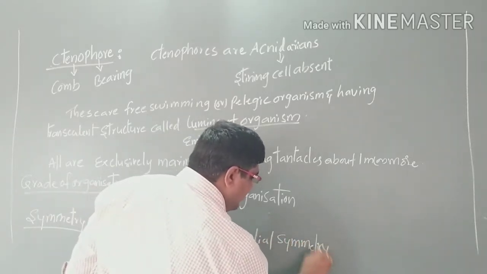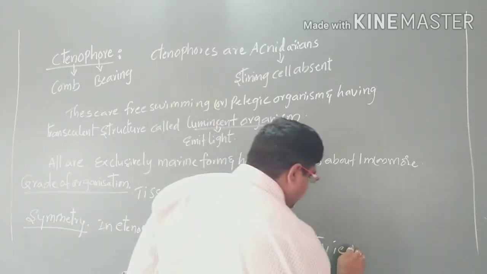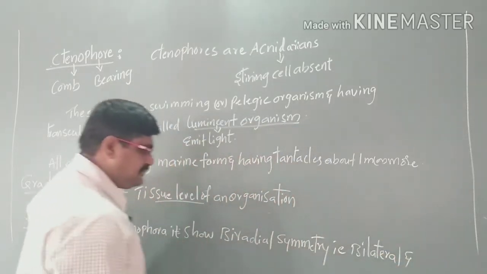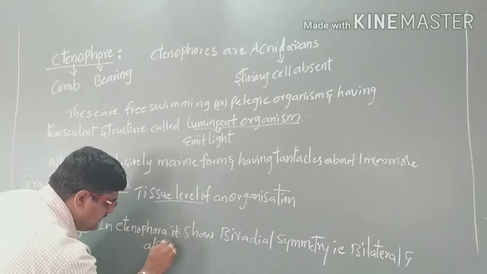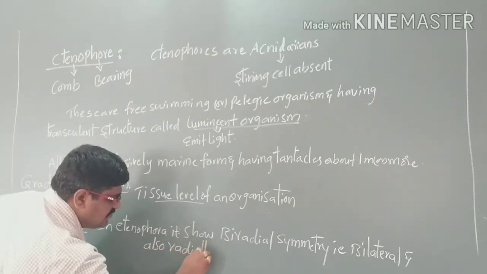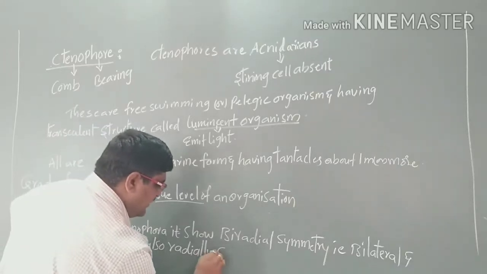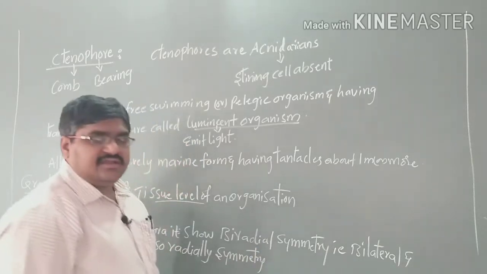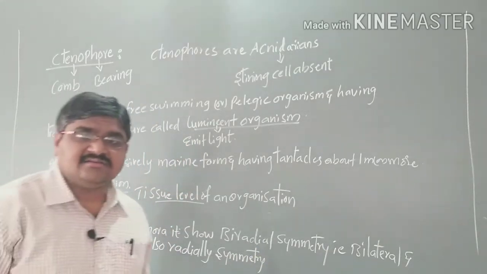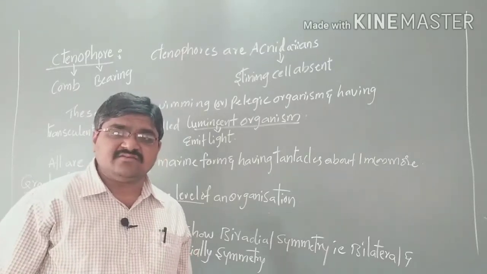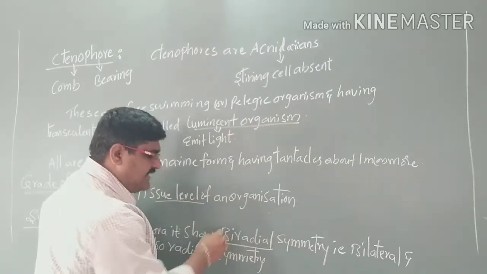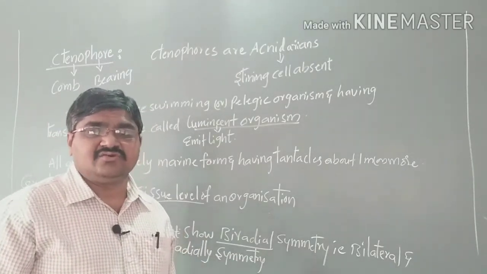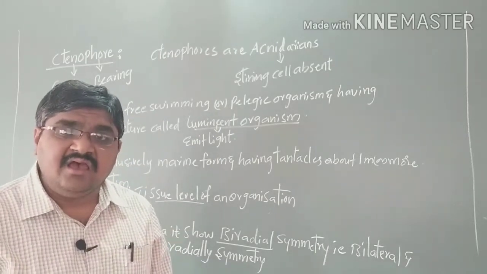It shows bilateral and also radial symmetry. So here we have two types of symmetry, bilateral as well as radial symmetry. Together we can call them biradially symmetric organisms.